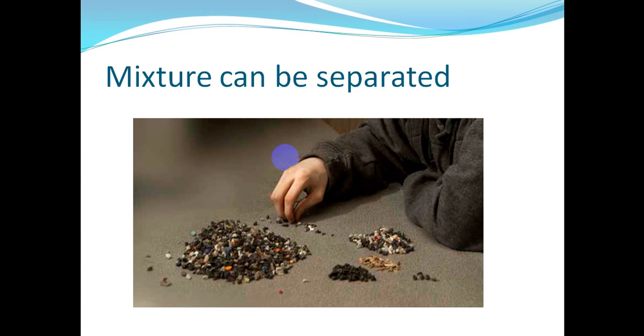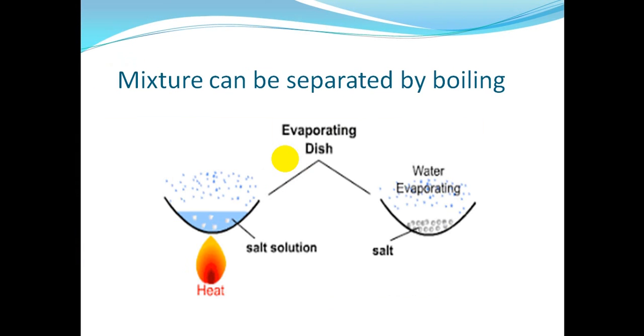A mixture can be separated. This is the first property of a mixture, that you can separate it. You can choose them by picking by hand, like here. You can make groups. So the first way to separate a mixture is by hand. Also, a mixture can be separated by boiling. If we have salt water here, by boiling the salt water, the water evaporates as we see here, leaving what down? The salt. So in this way we separated the salt from the water by boiling.